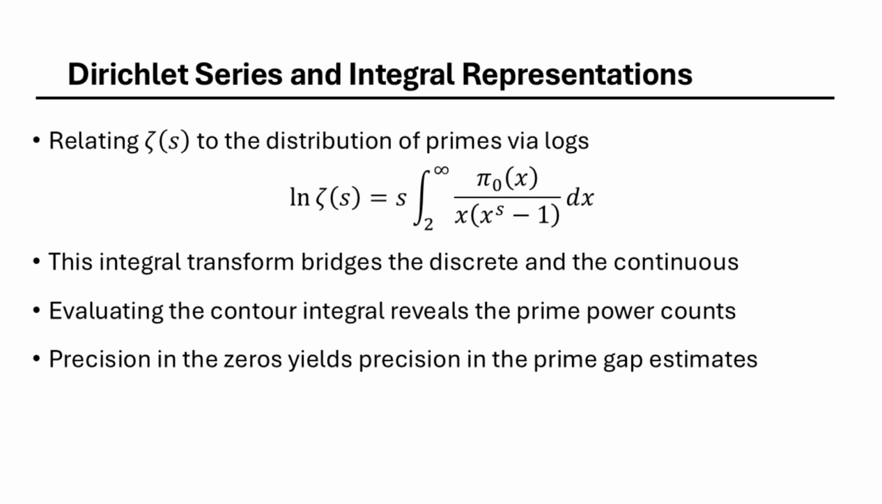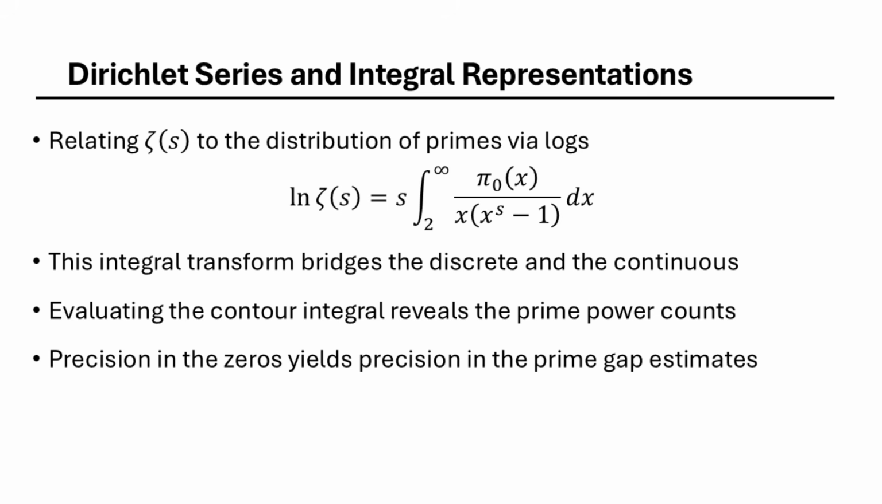To derive the connection further, we look at the Dirichlet series. The natural log of zeta of s can be expressed as an integral. Specifically, the natural log of zeta of s equals s times the integral from 2 to infinity of pi sub 0 of x divided by x times (x to the power of s minus 1) dx. This is a version of a Mellin transform. It allows us to use the tools of Fourier analysis on prime numbers.